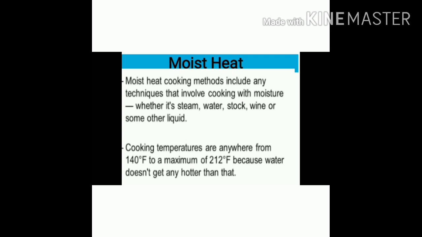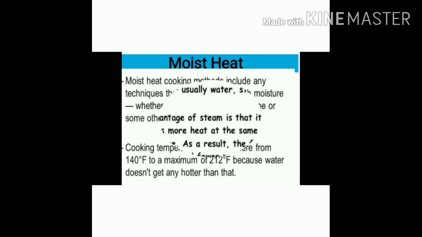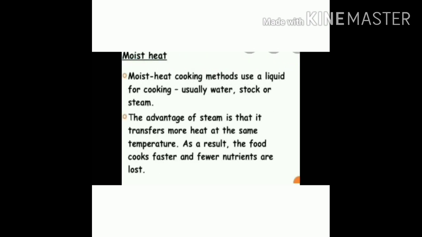Cooking temperature is at most 212 degrees Fahrenheit because water doesn't get any hotter than that. An advantage of steam is that it transfers more heat at the same temperature. As a result, the food cooks faster and fewer nutrients are lost.